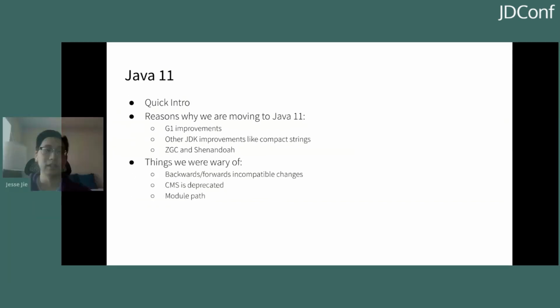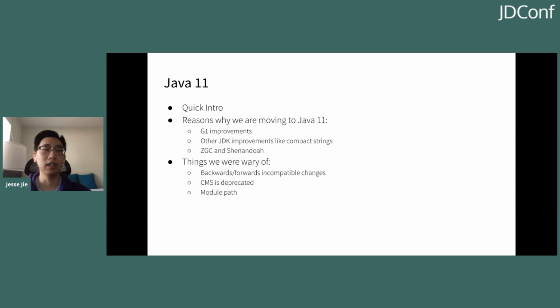We were very interested in Java 11 before the migration as we were doing some research, and we found that there are many improvements, especially in the G1 garbage collector. But there are also other improvements in the general JDK, such as compact strings. David Grieve has a really good article about the different reasons why you would want to move to Java 11. So I've linked it as an additional resource for this presentation, so please check it out. In addition to those improvements, we also have experimental garbage collectors in Java 11, those being ZGC and Shenandoah. And that's definitely something we want to play with moving forward.